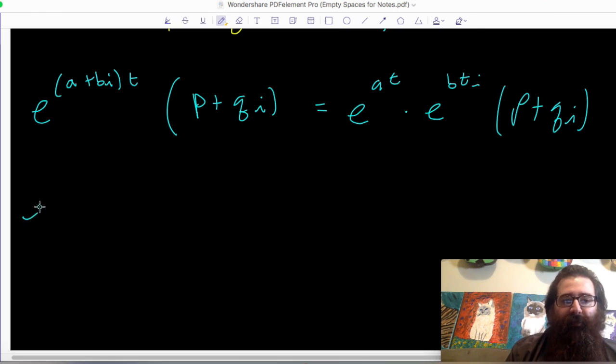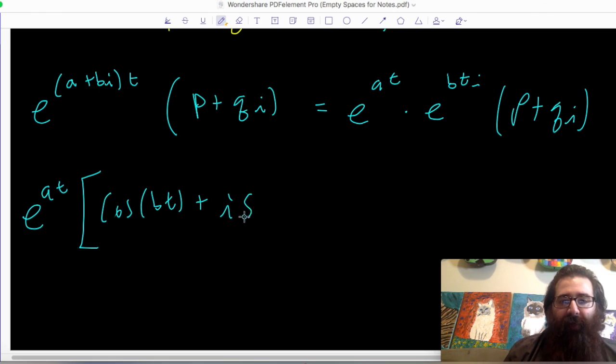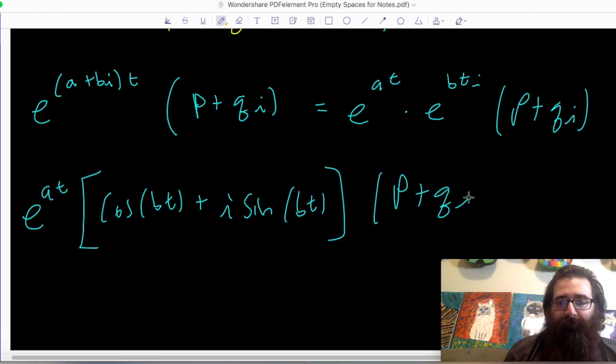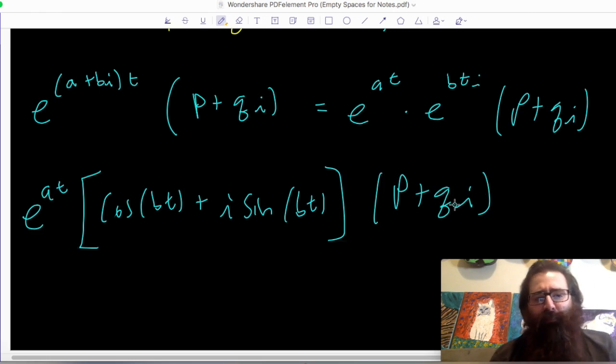So e to the at just sits out in front. It's just chilling. It's not doing anything. But then here, e to the bti, expanding with Euler's identity, gives us cosine bt plus i sine bt. And it's that times p plus qi. But I think it's pretty straightforward that this is not where we stop.